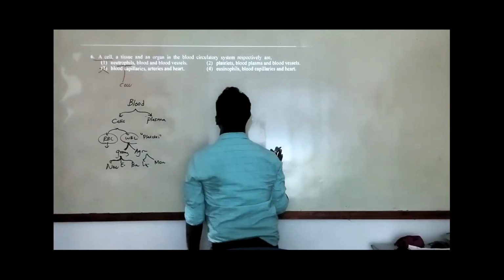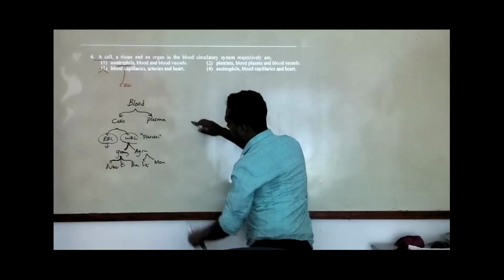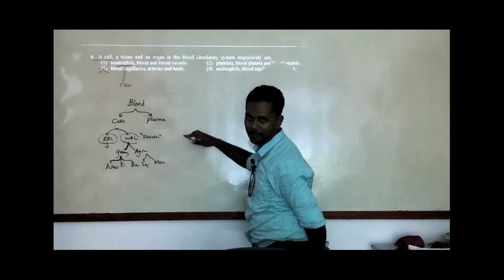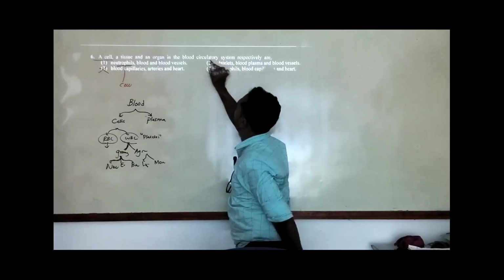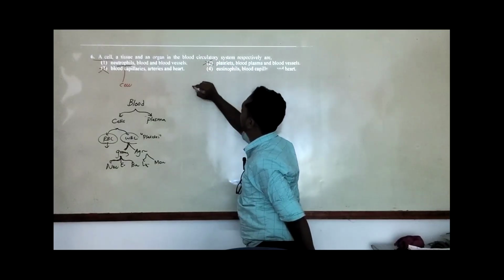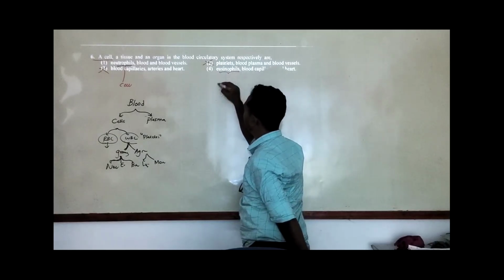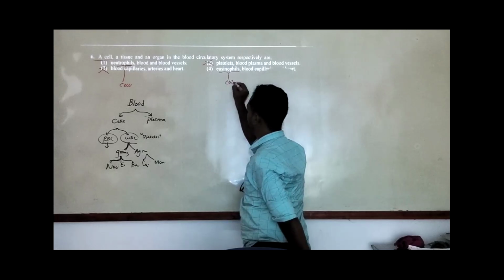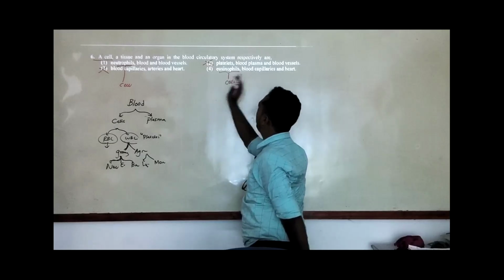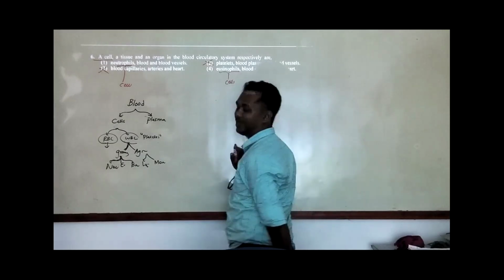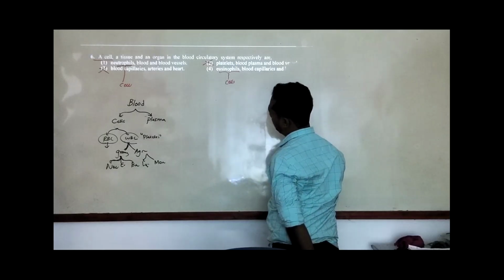So the second answer, platelet. I just now mentioned the platelets are not complete cells. It's a fragment of the big cells. So we will remove the second answer as well. The fourth answer we can accept. Eosinophils are a part of cells, a type of WBC or white blood cells. It's a cell, right? Now we can accept two answers for the first part, cells.